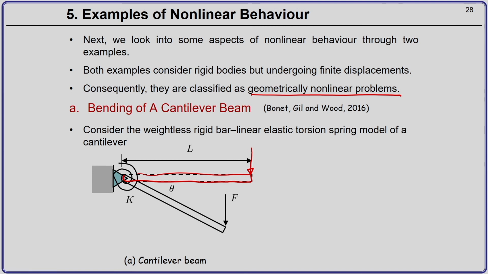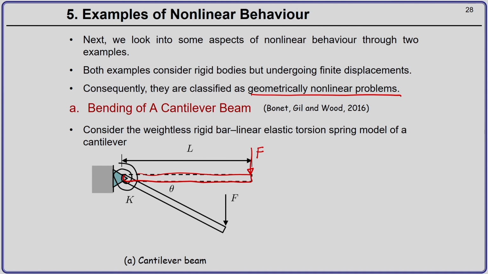Now, as you apply the force F, the bar will rotate, and it is a rigid bar, so we neglect the deformation of the bar, and the bar will rotate till an angle theta, at which point the equilibrium is achieved.